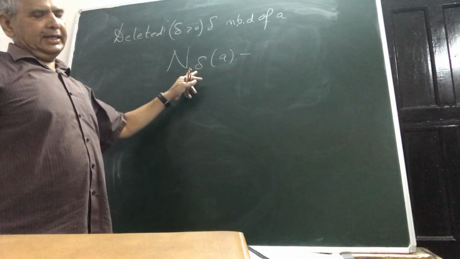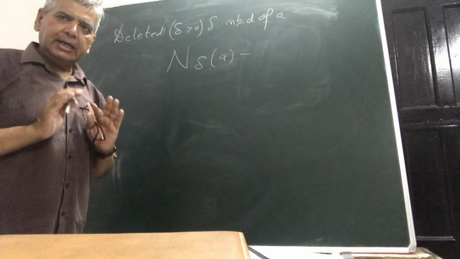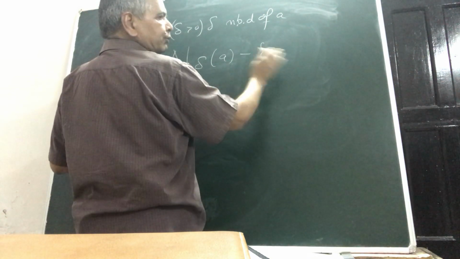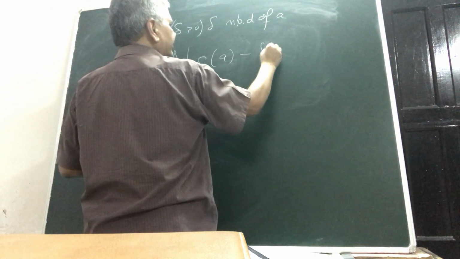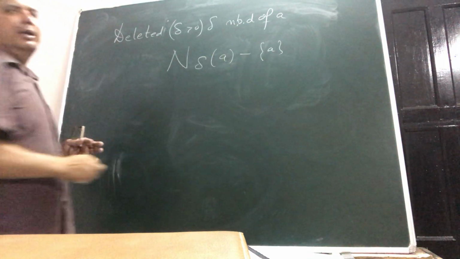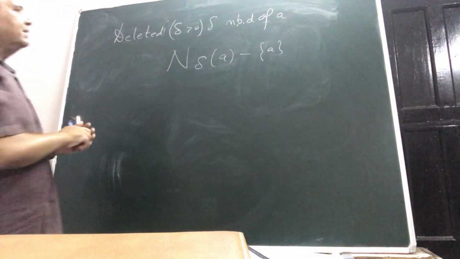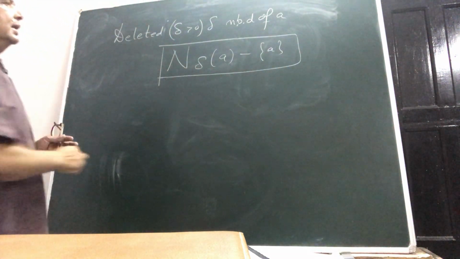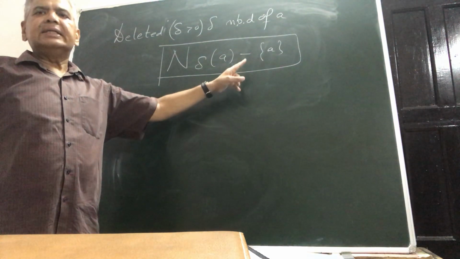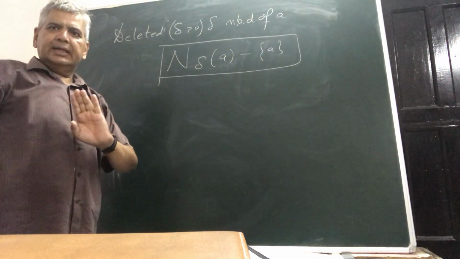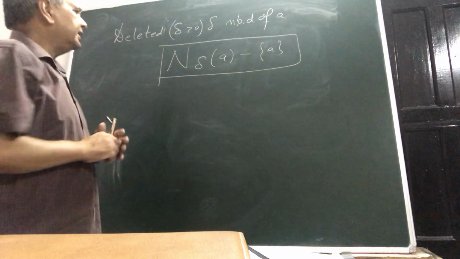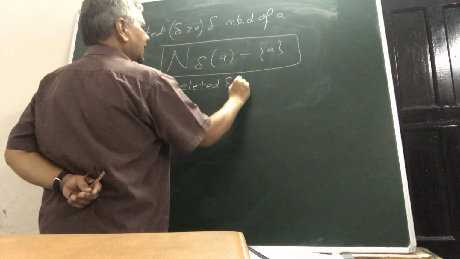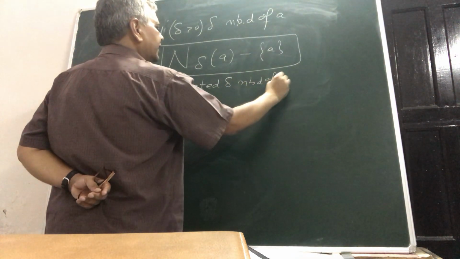This is basically the delta neighborhood of a, an open interval. If from this delta neighborhood of a we remove certain elements, like suppose we remove the middle element a, then that set is called the deleted delta neighborhood of a.